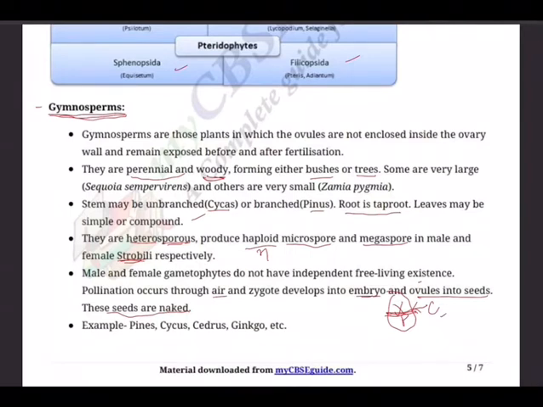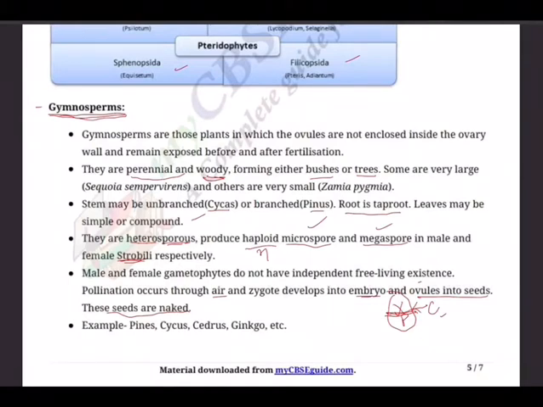The gymnosperms are heterosporous, as I said just now, producing haploid microspores and haploid megaspores. The two kinds of spores are produced within sporangia that are borne on sporophylls, which are arranged spirally along the axis to form compact strobili.